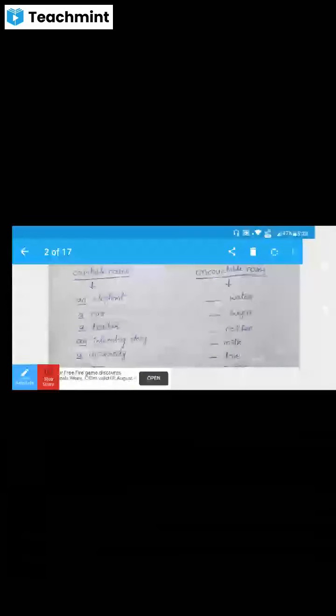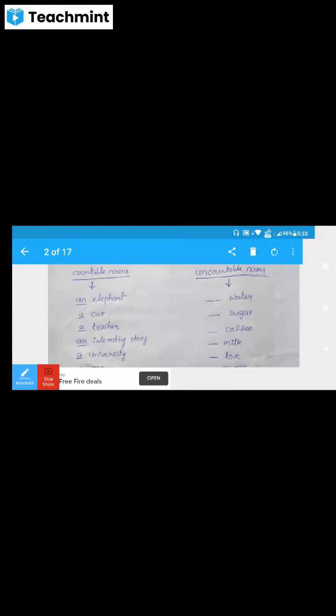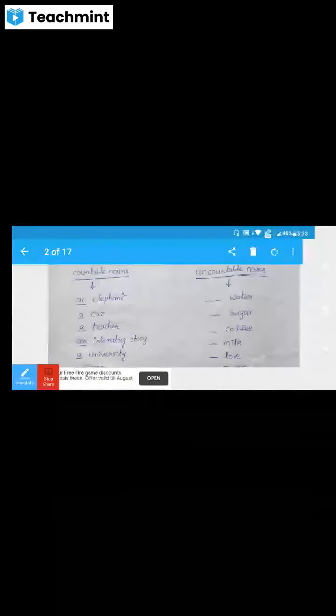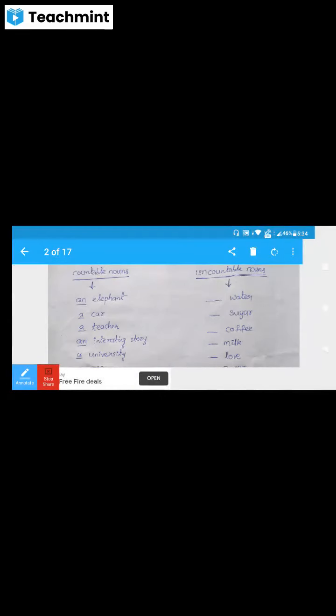If you think about it, you can't say for water "I want a four water." You say, "I want a glass of water, please give me a glass of water." We don't say a four water, that is an uncountable thing. We cannot say I want a four sugar, I want a six love.